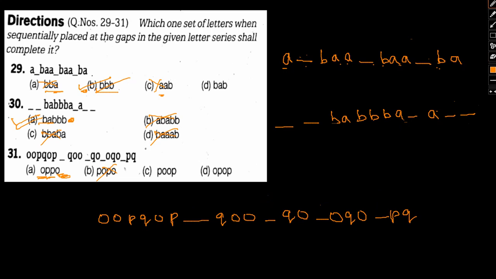And last, O P O O P. Okay, double O P Q O P O Q double O P Q O O. Had this been P, we could have gotten something, but this again fails to form any kind of sequence. So that being said, this particular option is also wrong. So our answer would be option A.